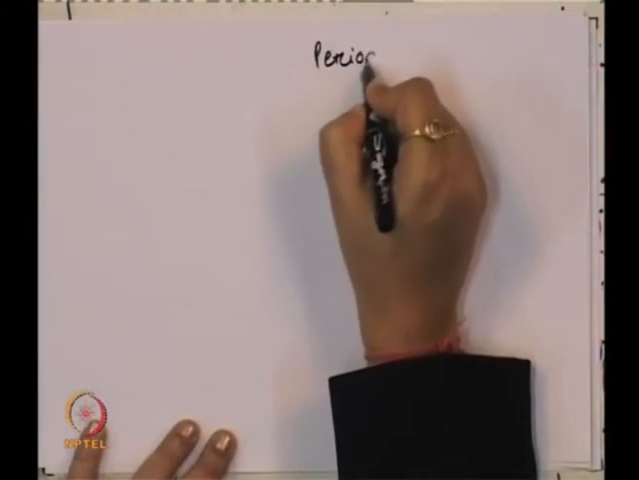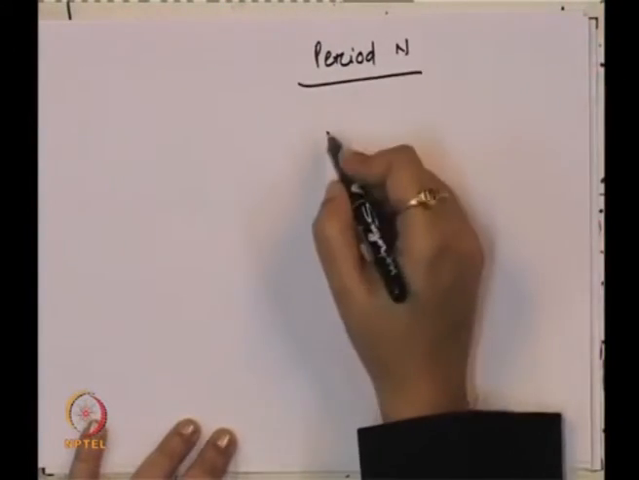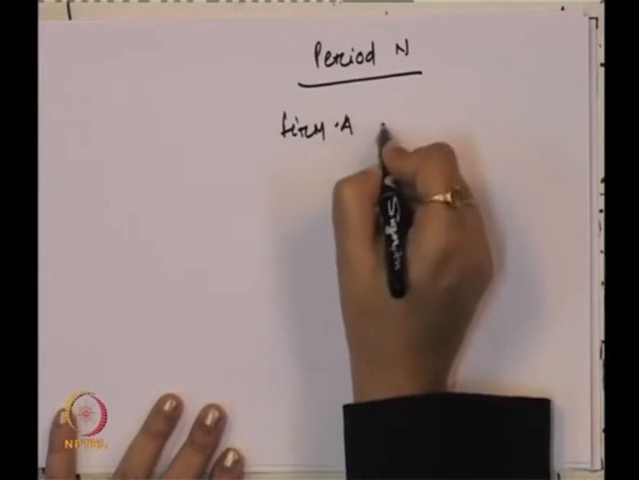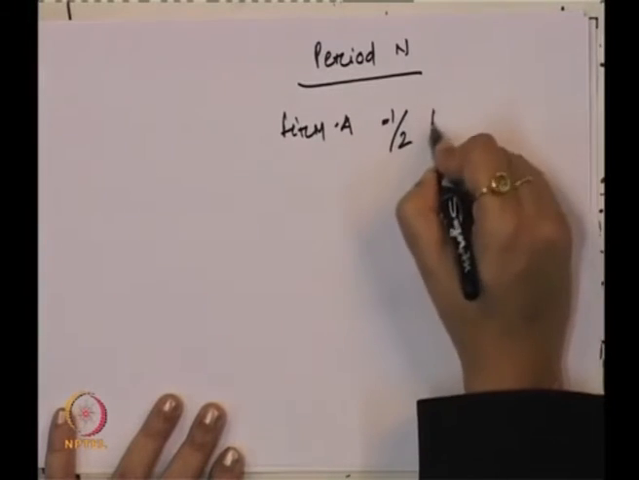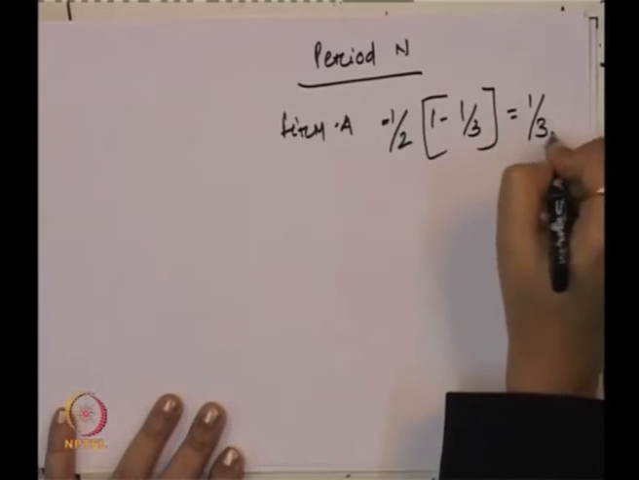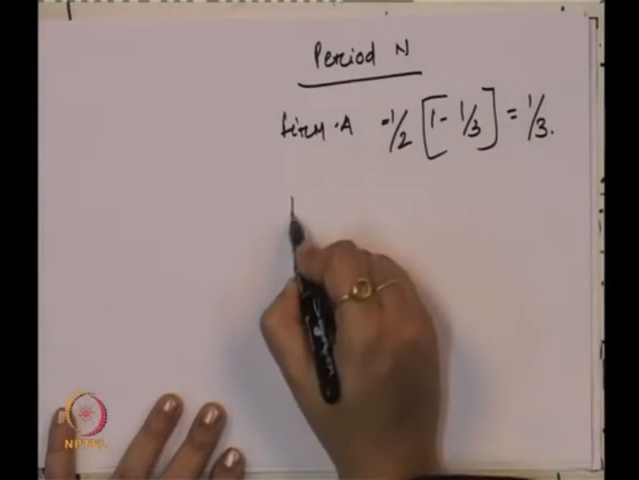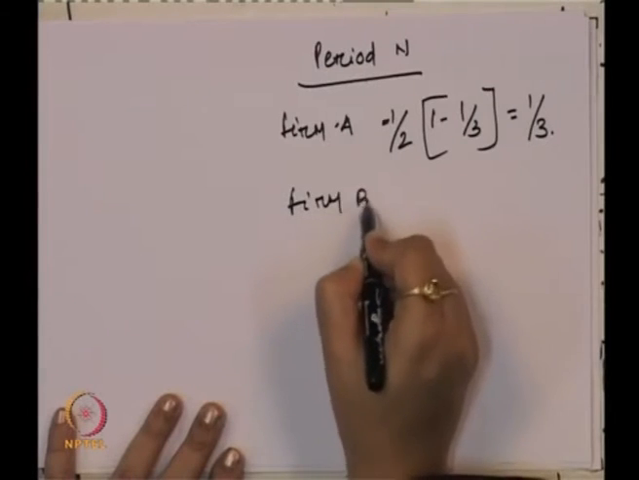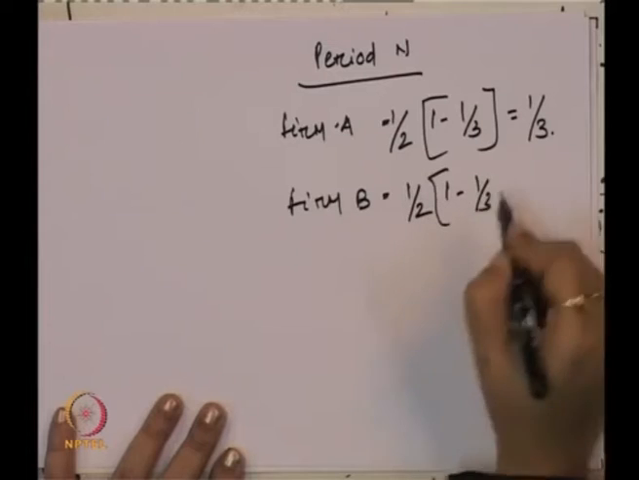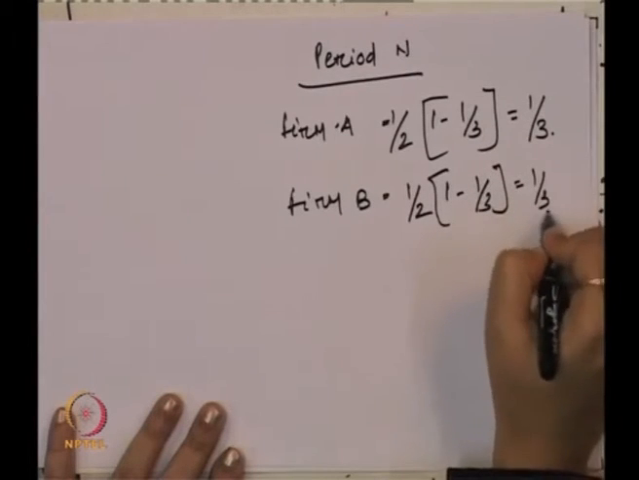Now, this continues until period n. So, we will see what the value will be in period n, because n takes any number. So, it is 1 to n. In period n, what will be the share of farm A and farm B? Eventually, farm A is half of 1 minus 1/3. So, that comes to 1/3, and farm B is half of 1 minus 1/3, that is also coming to 1/3.